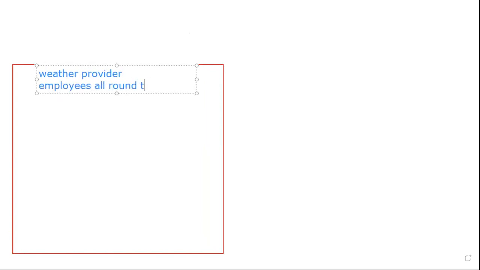Okay, so the structure goes like this. There is a weather provider. This guy has locations. This guy has employees all around the globe, and he collects the weather data.